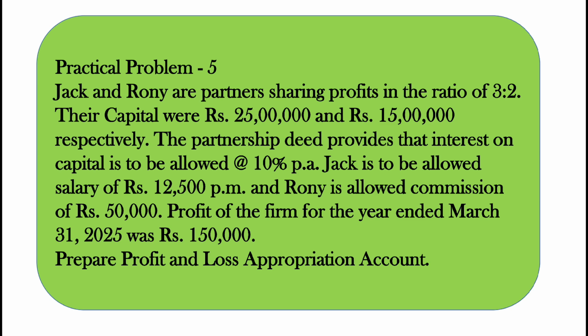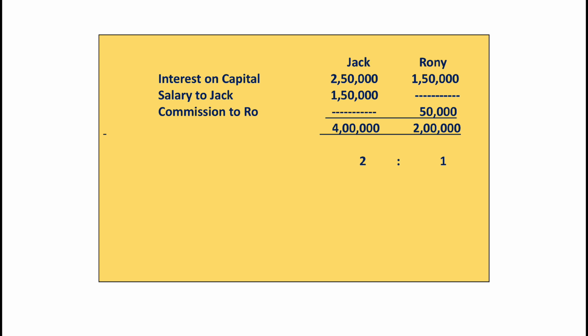So we have to write salary to Jack 1,50,000, and in Ronnie we'll put dash or 0. Okay. Then commission to Ronnie. So you can see 50,000 rupees as Ronnie is allowed commission. So we'll write commission to Ronnie 50,000 and we'll make total. So Jack's total of appropriations will be 4 lakh and Ronnie's total of appropriation will be 2 lakh.